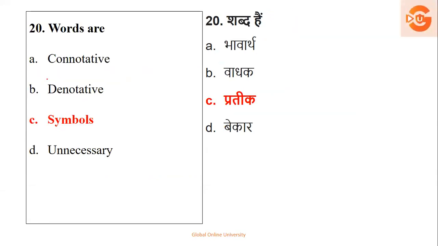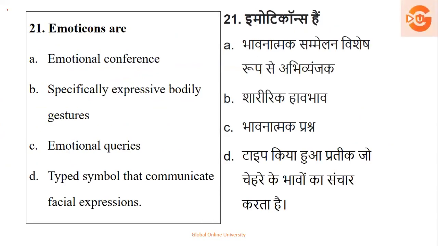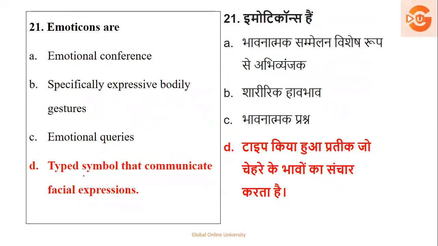Next, words are connotative, denotative, symbols, unnecessary. We have just seen that words are nothing but sounds and sights, that is, symbols. So the right answer is symbols. Now, emoticons are what? Emotional confidence, especially expressive bodily gesture, no. We know emoticons are not body gestures, not a conference also. Emotional queries, no, these are not at all related. They are the type of symbols, emojis, which communicate facial expressions. So the right answer is D.